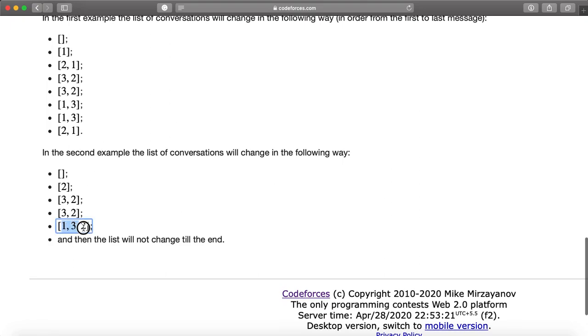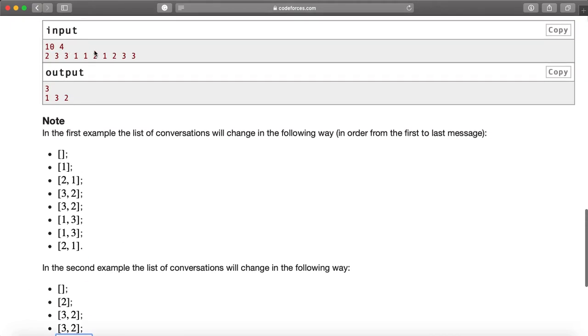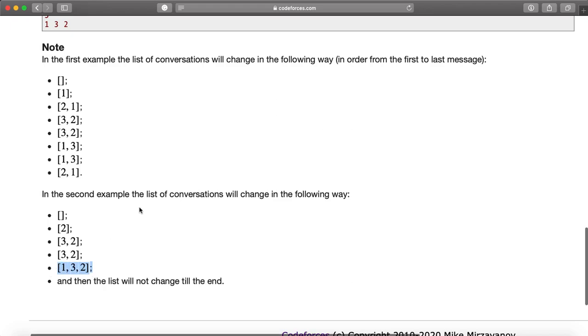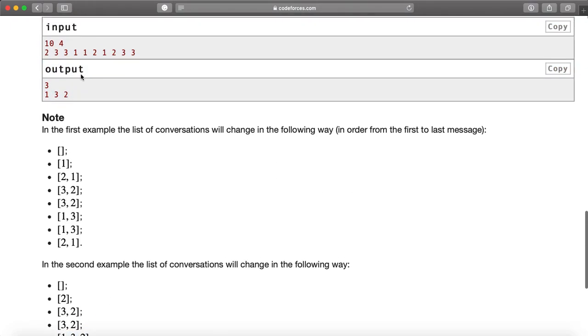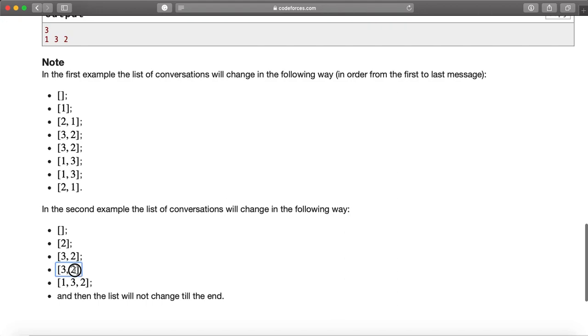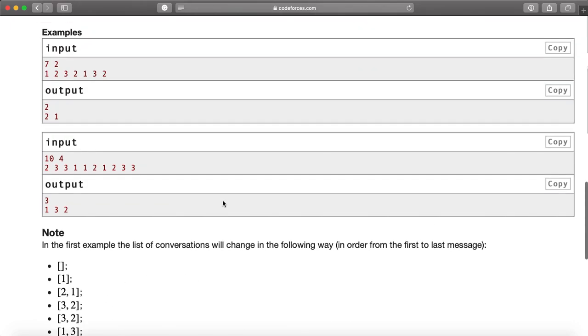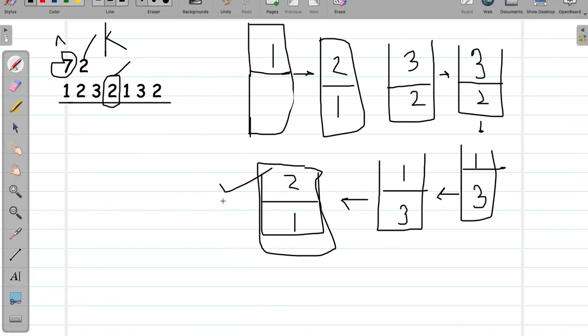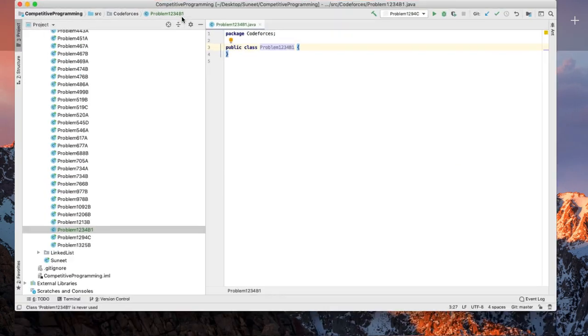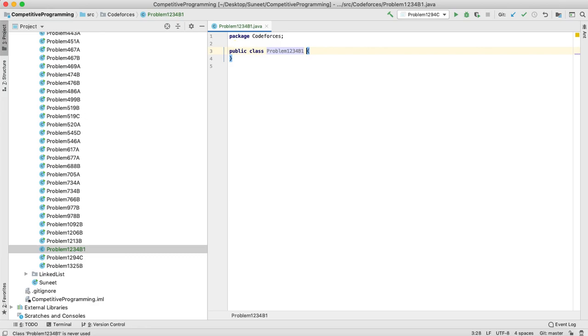So you have 1 comma 3 comma 2, and then again nothing changes, nothing changes, nothing changes, you have all the same, and the output will be 132. Okay, I'm sorry for that. The 2 will not be removed here, 132, as the bucket size is 4, so 132 will be the output of the test case. So let me just directly code the solution here. I think most of you guys are clear what we should be doing.